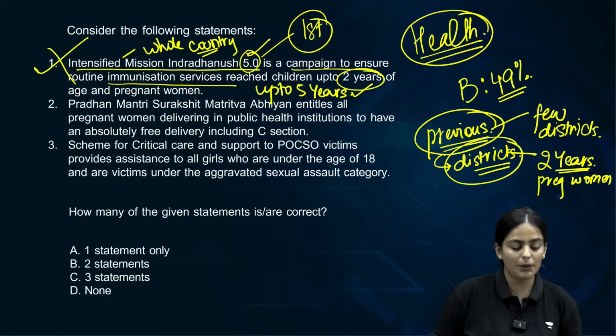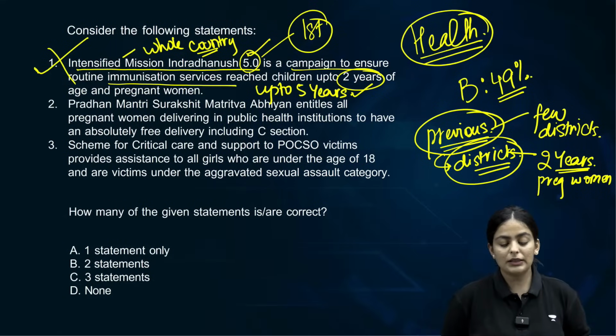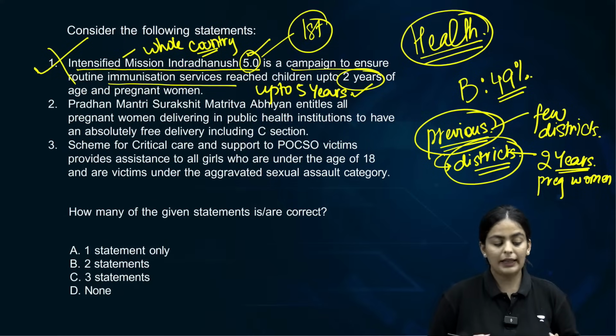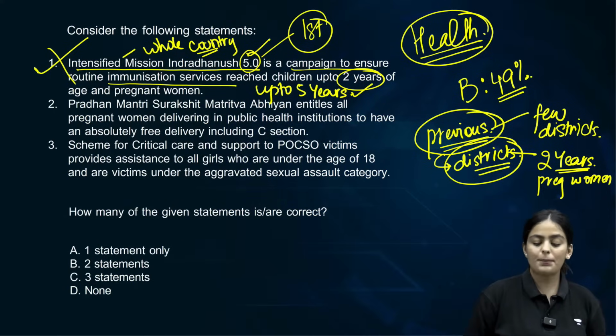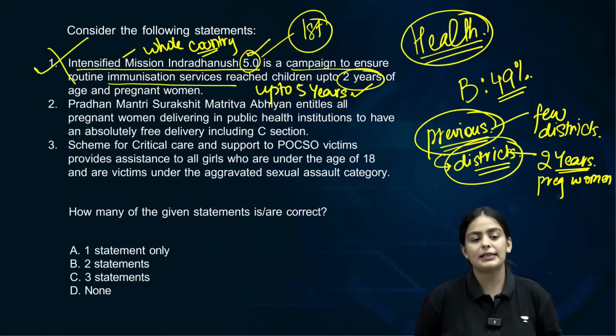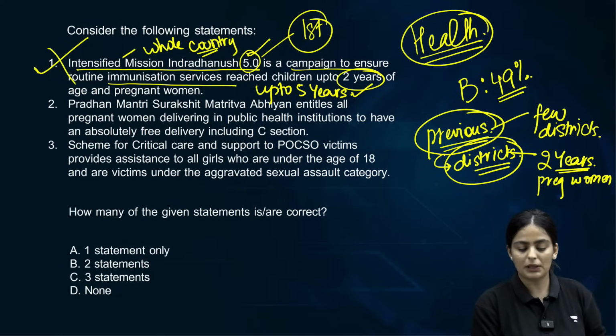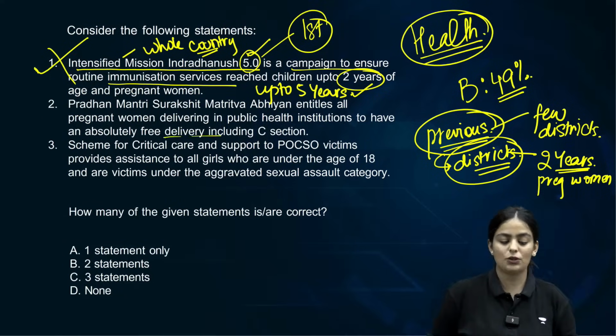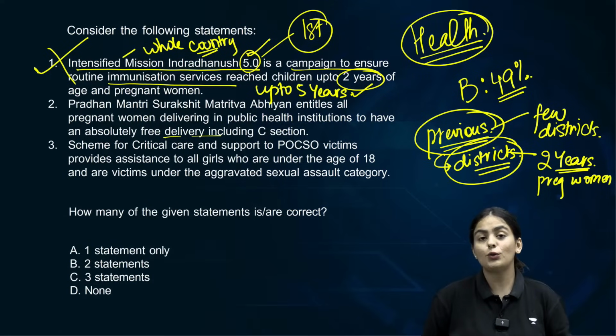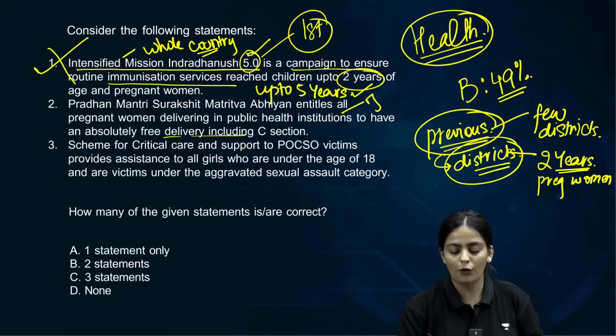Let's understand the second statement. The second statement says, Pradhan Mantri Surakshit Matritva Abhiyan entitles all pregnant women delivering in public health institutions to have an absolutely free delivery, including C-section. So the right to free institutional deliveries in public government hospitals is not related to Pradhan Mantri Surakshit Matritva Abhiyan. It is related to the Janani Suraksha Yojana. The objective given in statement 2 is the objective of the Janani Suraksha Yojana.